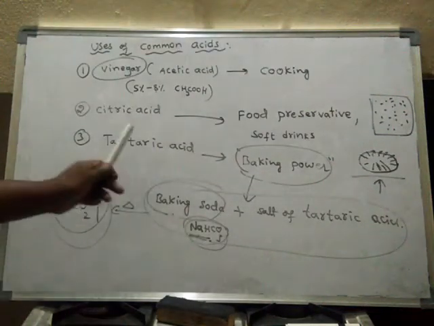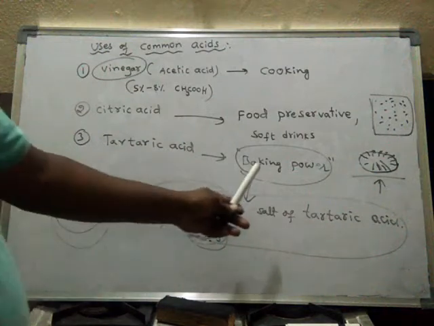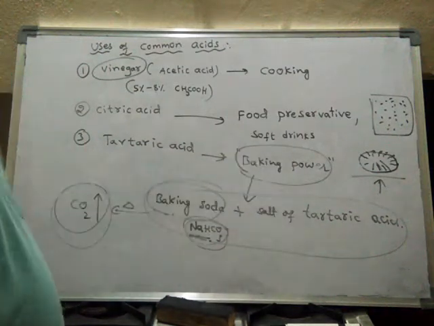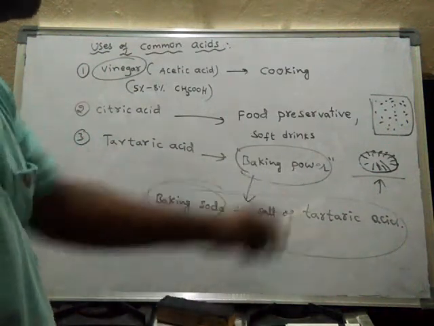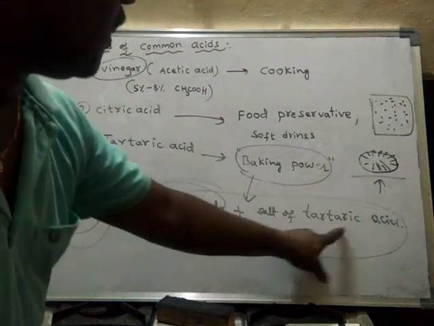In this way tartaric acid is used in the baking powder. Tartaric acid is present in baking powder in the form of a salt of tartaric acid.